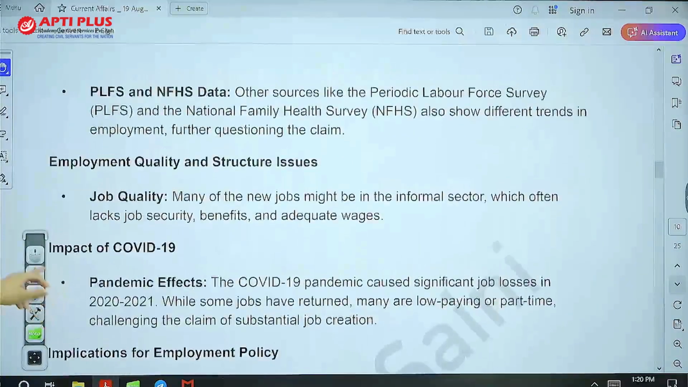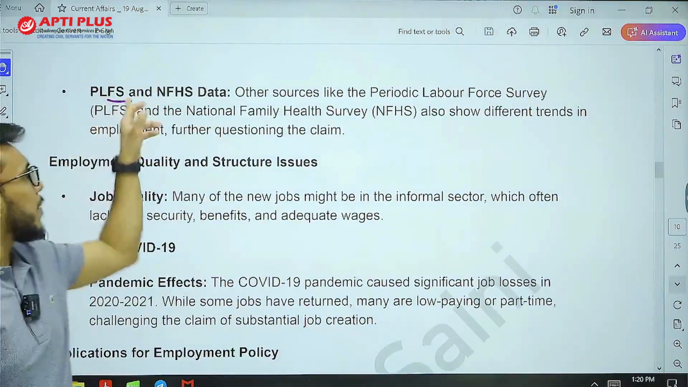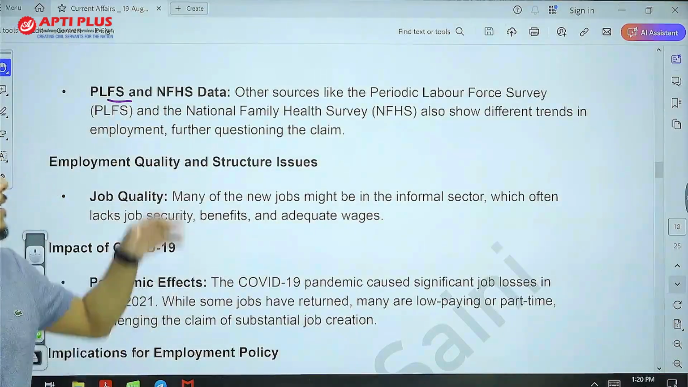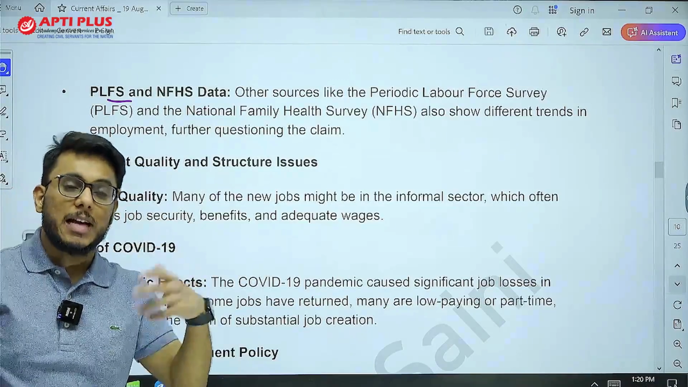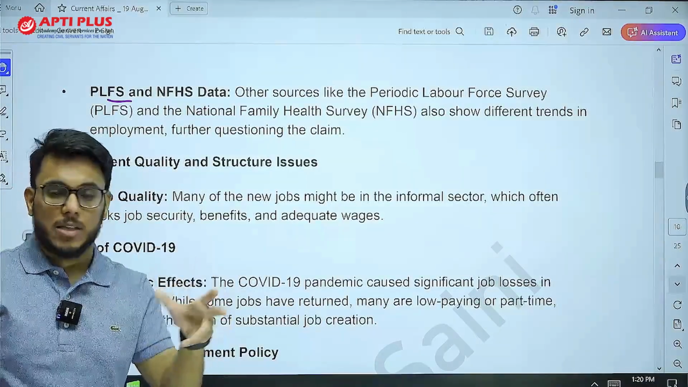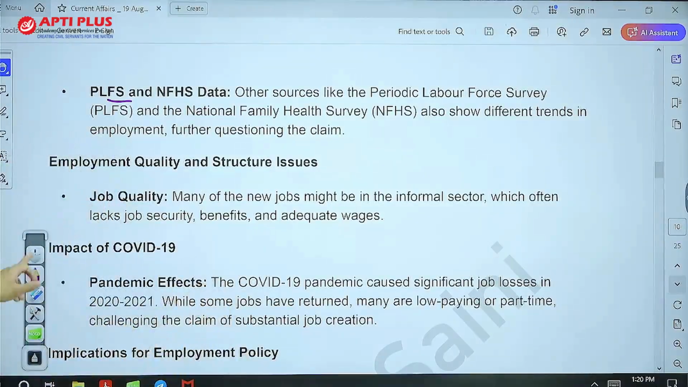Then after that, we have other surveys also. For example, the Periodic Labour Force Survey is there, and the National Family Health Surveys are there. They also indicate a different pattern, that such kind of jobs have not been there.